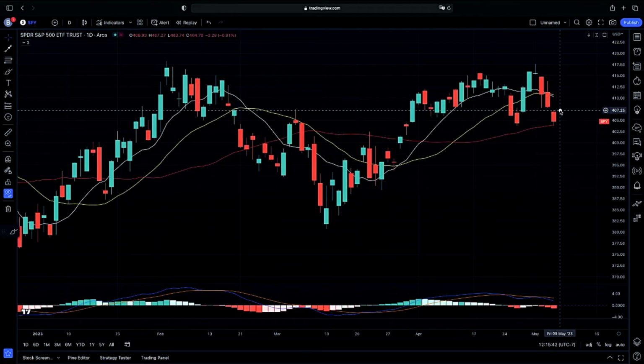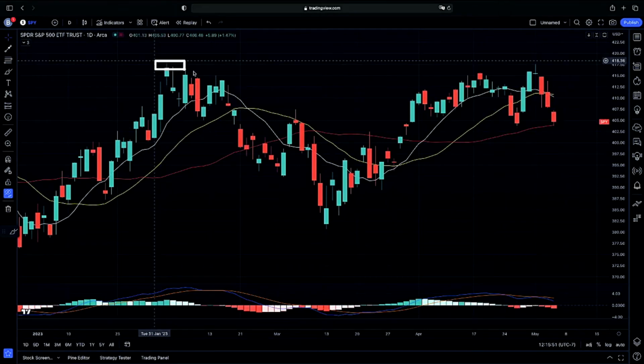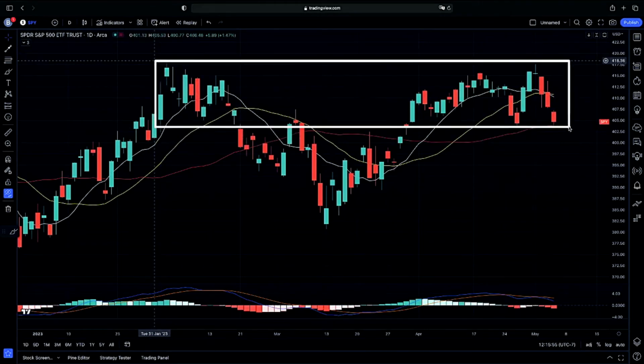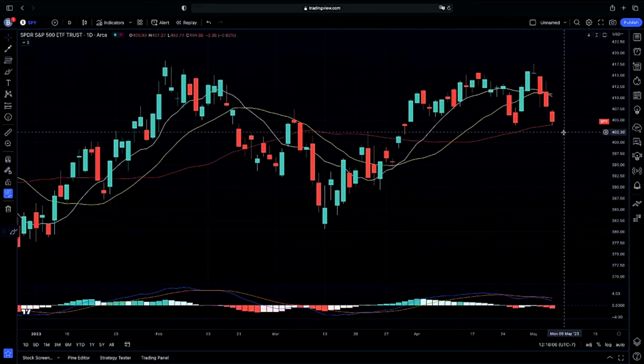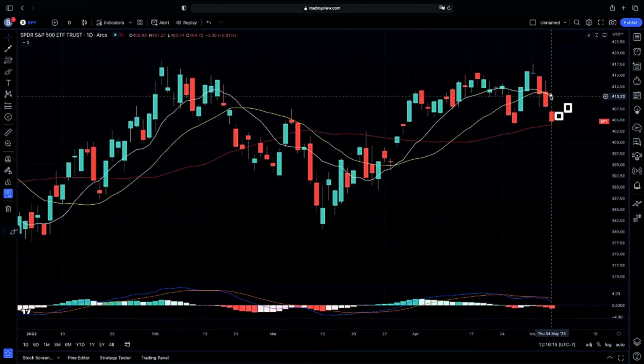Very much setting up for what exactly next week's CPI will come out as. Again, we do sit on our prior balance low here, looking to see if we can possibly retest our midpoint. So what I would be looking for here is to see if we will possibly get a bounce leading into tomorrow, if we possibly get an inside bar going into tomorrow with the possible bounce, in my opinion, leading into next week's CPI.